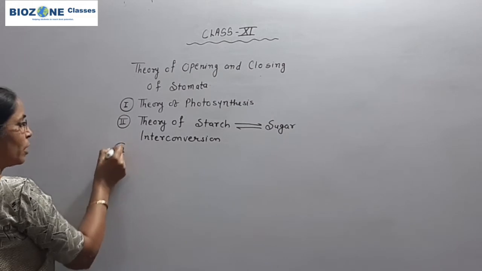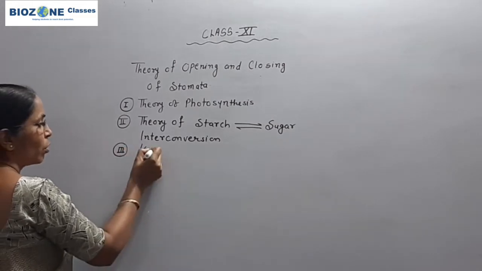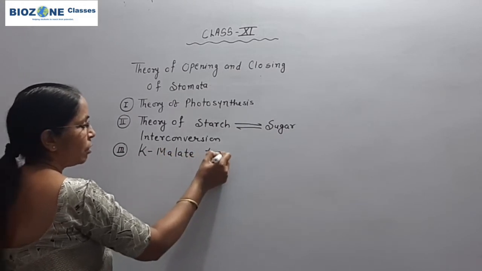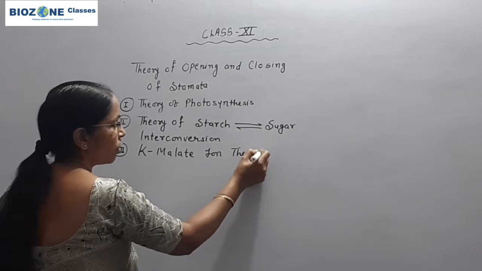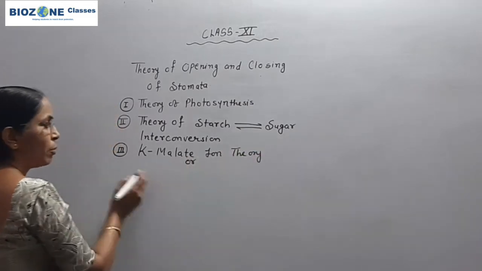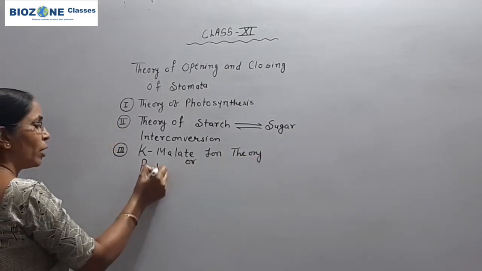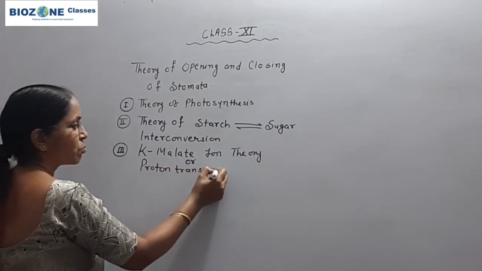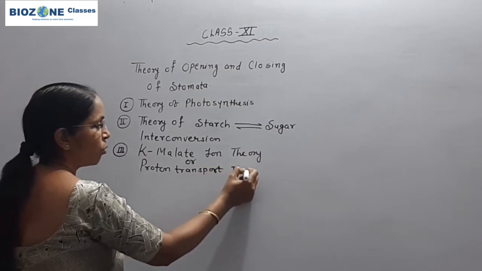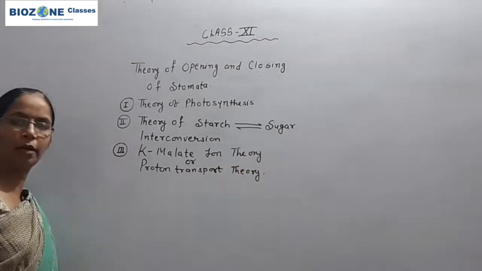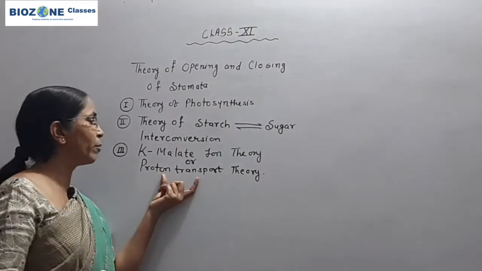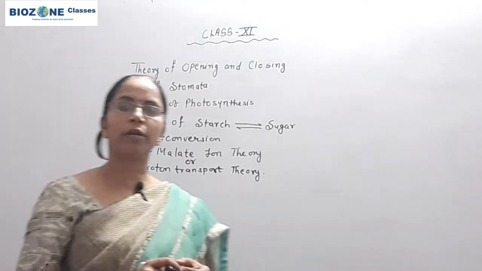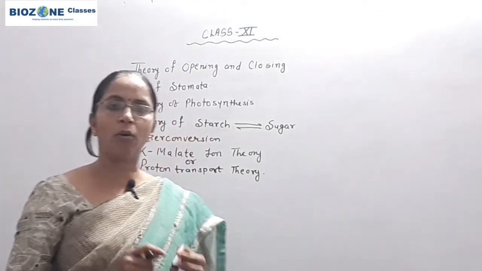This is the universally accepted theory. This is called the potassium malate ion theory, or this theory is also called the proton transport view or proton transport theory for the opening and closing of stomata. The universally accepted theory is the potassium malate ion theory, but one by one all the three theories are important. So we study one by one all three theories.